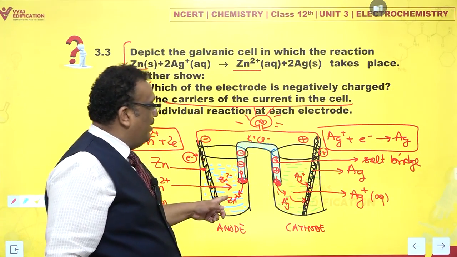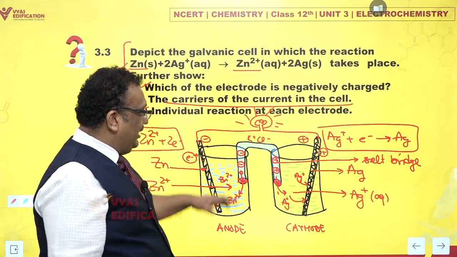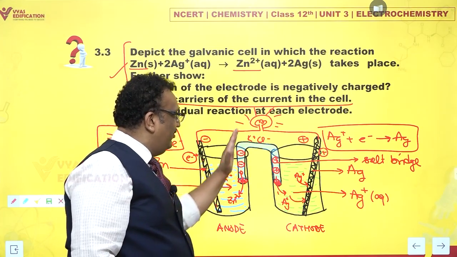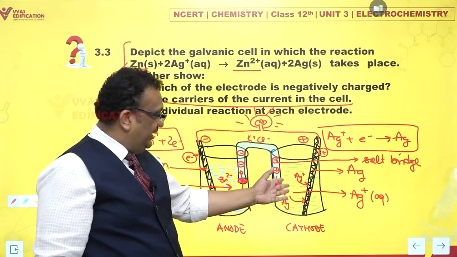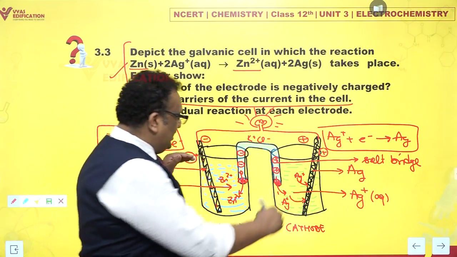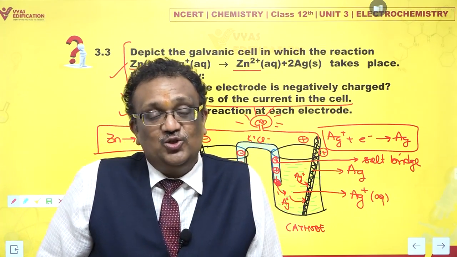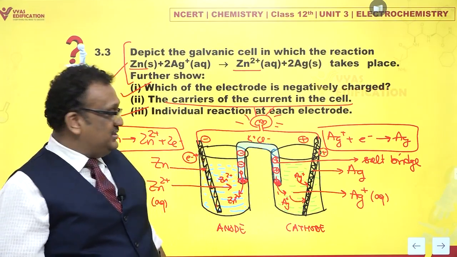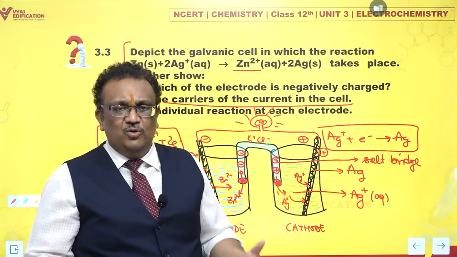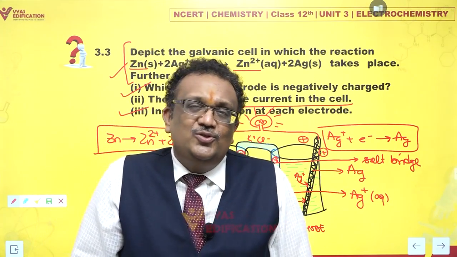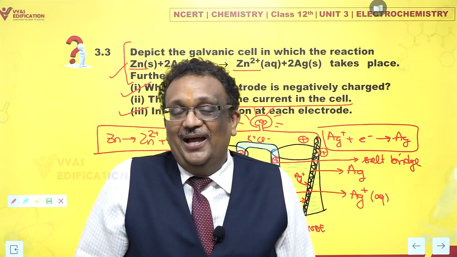So slowly you might imagine that after some time all potassium and chloride ions would have gone away. That's okay. But as time passes, please note zinc ions will also enter, and from the other end, nitrate ions, most probably, will also enter. So as they keep on entering, you will not be short of ions in the salt bridge. Initially, the salt bridge uses its own ions, and as time passes, ions within the compartments also begin to enter the salt bridge. They move slowly, so they take time to enter, and the salt bridge is usually never short of ions. This is the construction of a galvanic cell as described here.